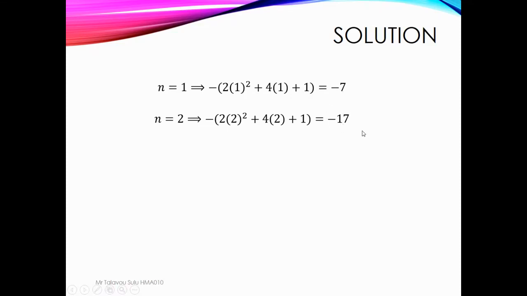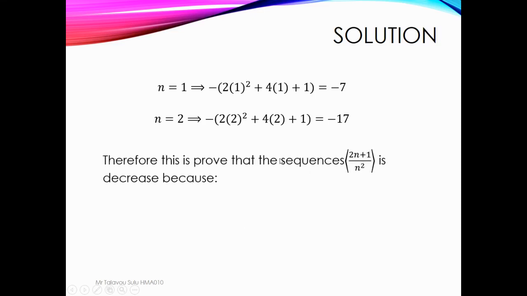Yes, a negative value. That means it's always less than 0. So therefore, this proves that this sequence is decreasing because 2n squared plus 4n plus 1 is always less than or equal to 0.